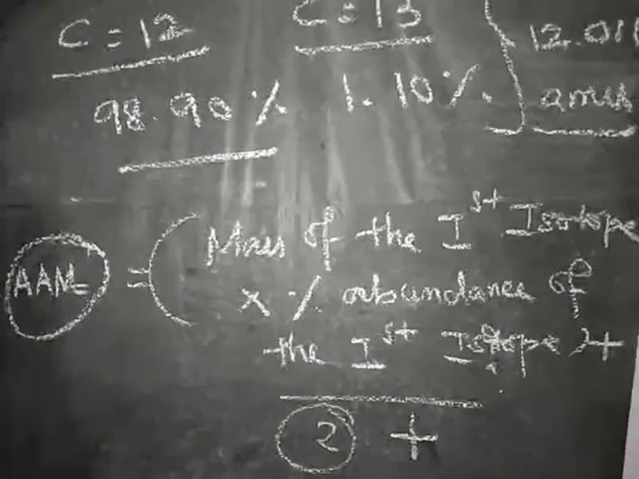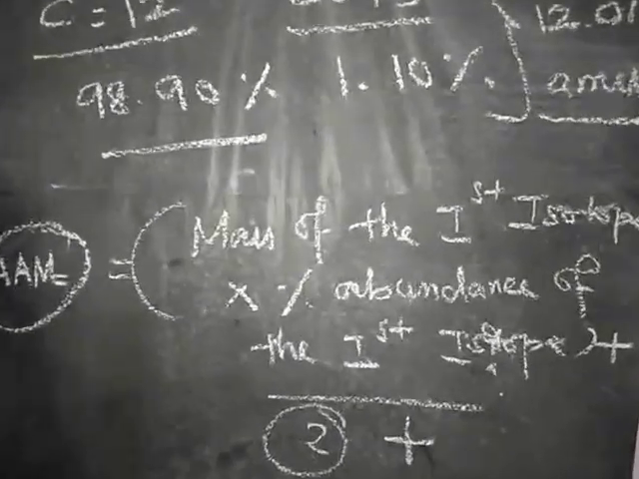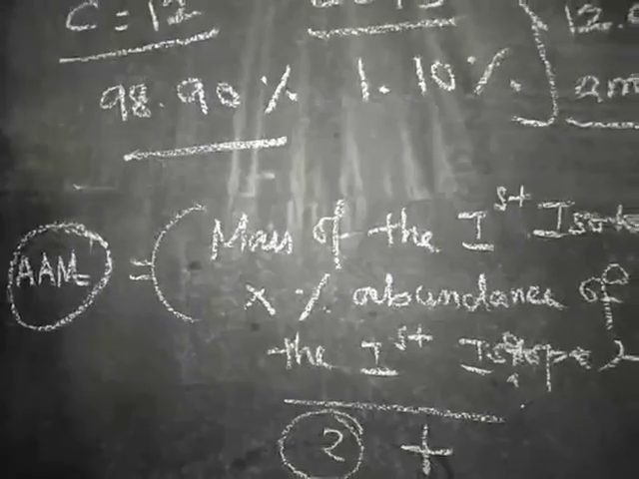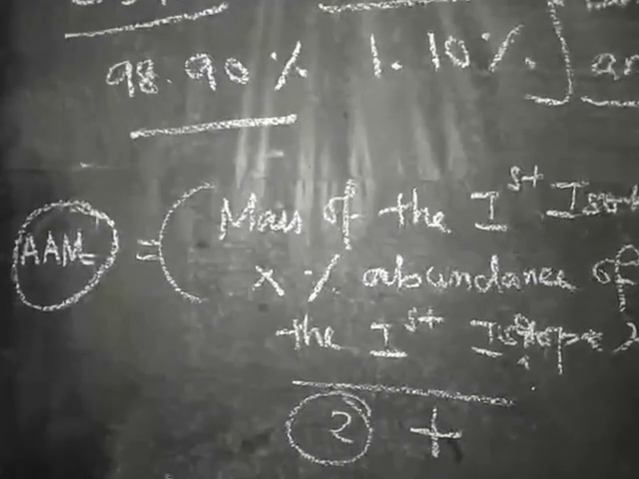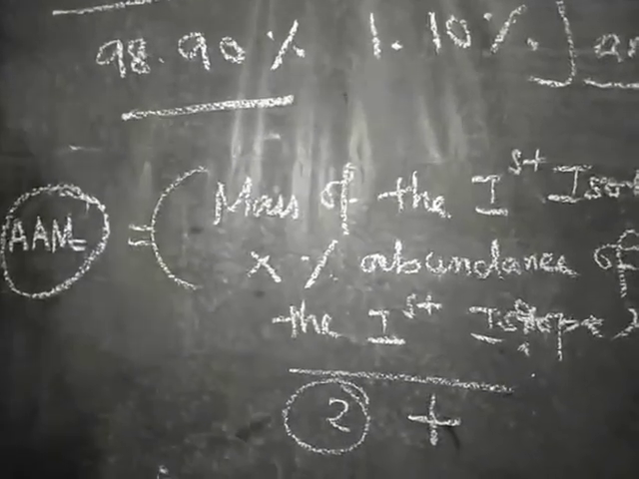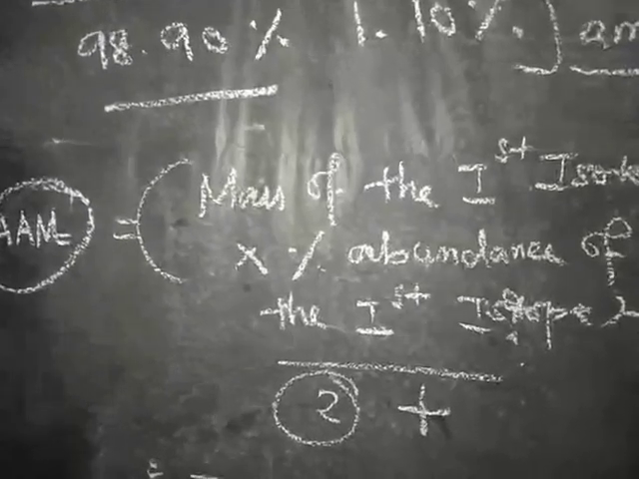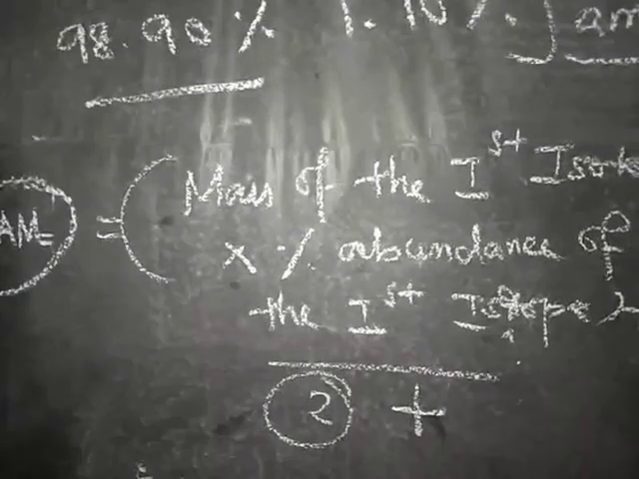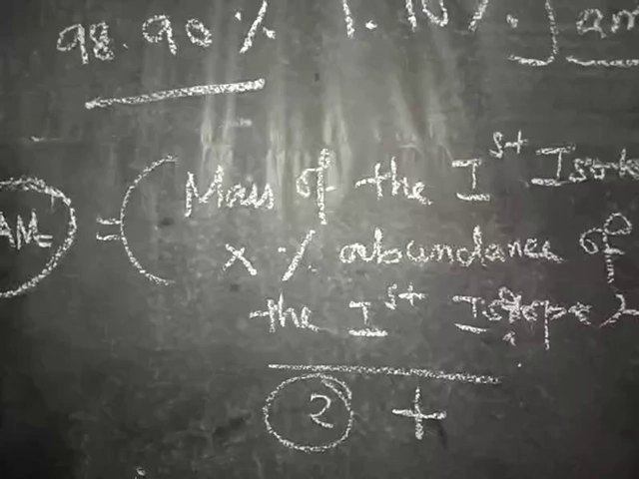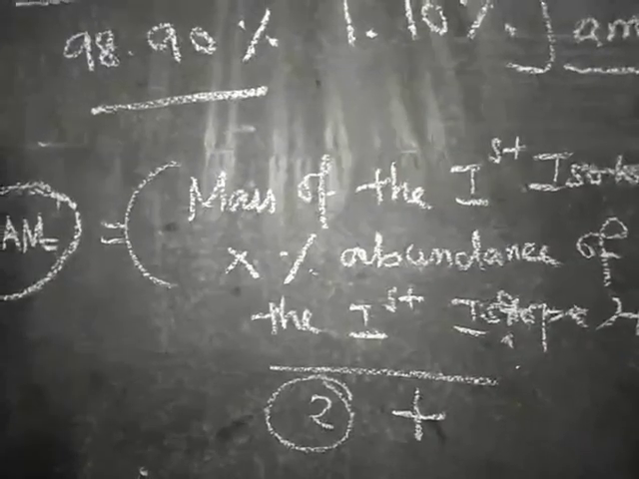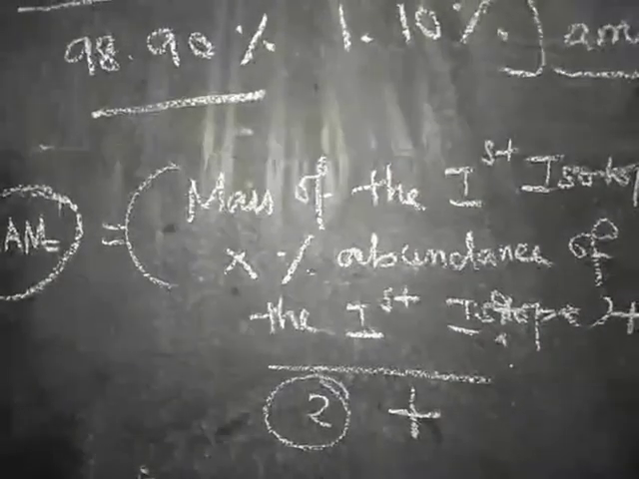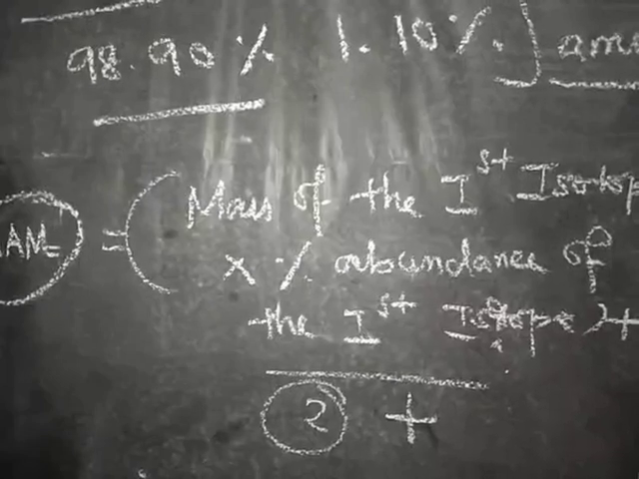In our textbook, 2 problems are given on page number 94, calculation of average atomic mass, solved problems, example 1 and example 2. Just work out the 2 problems and try them. Next class I will explain the 2 problems one more time.